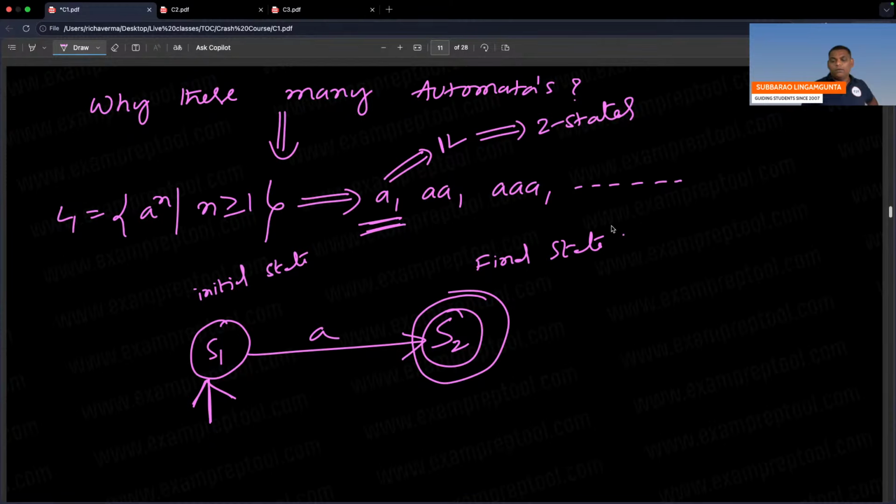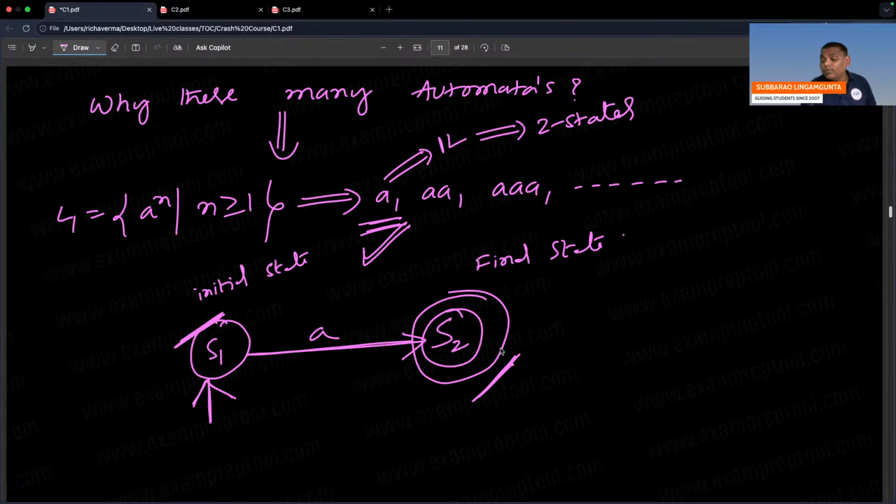Now, from the starting state S1 to S2, by giving a, you go to S2. Remember, every time the automata will start from the starting state. Start from S1; S1 on a, I will go to S2. The first string, a single a, is completed, and you are in S2, which is final.